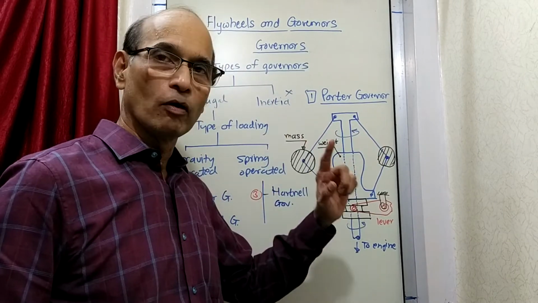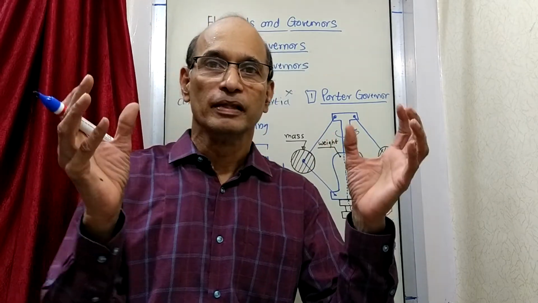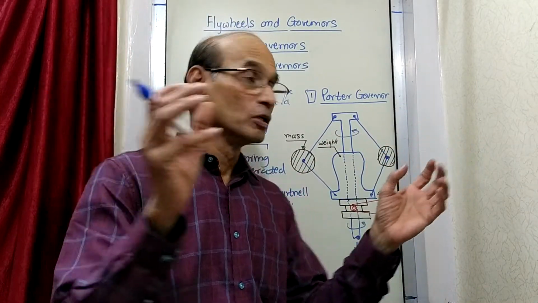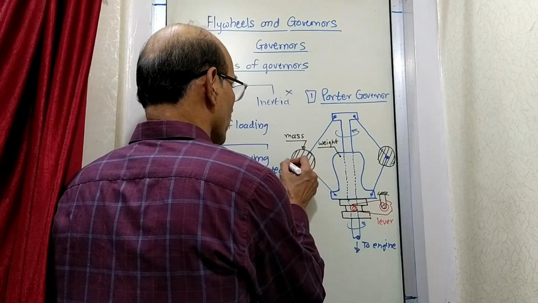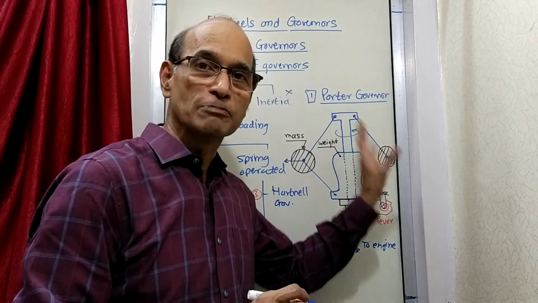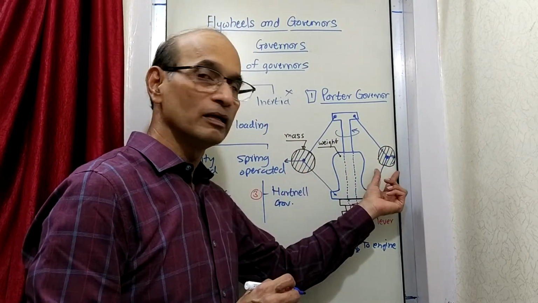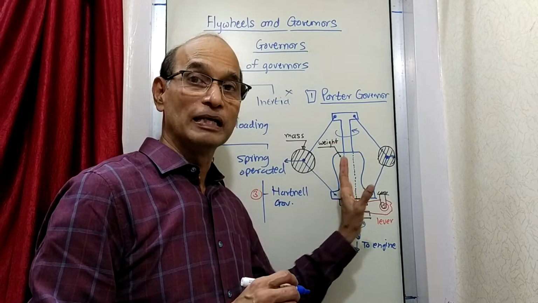So when it is rotating, these masses are rotating. When masses rotate, what happens? They develop some kind of centrifugal force. So they are experiencing some centrifugal force, so that they are going to move away. But at a particular speed, they are in a particular position. So I am showing them here and here for a particular speed that is going on.